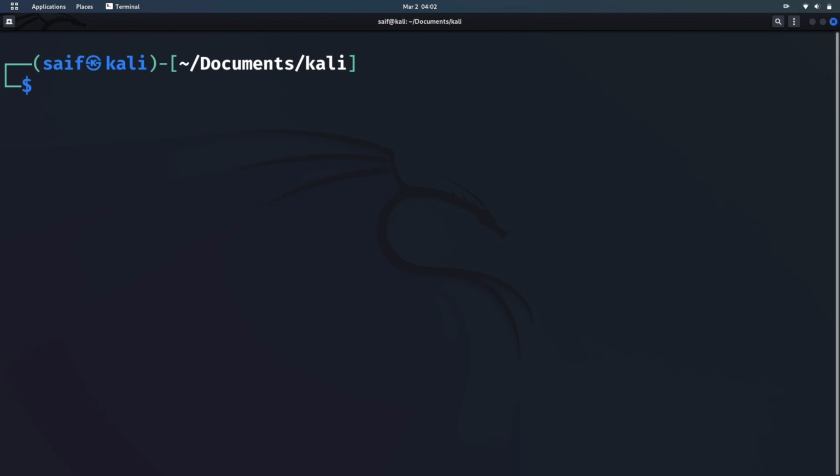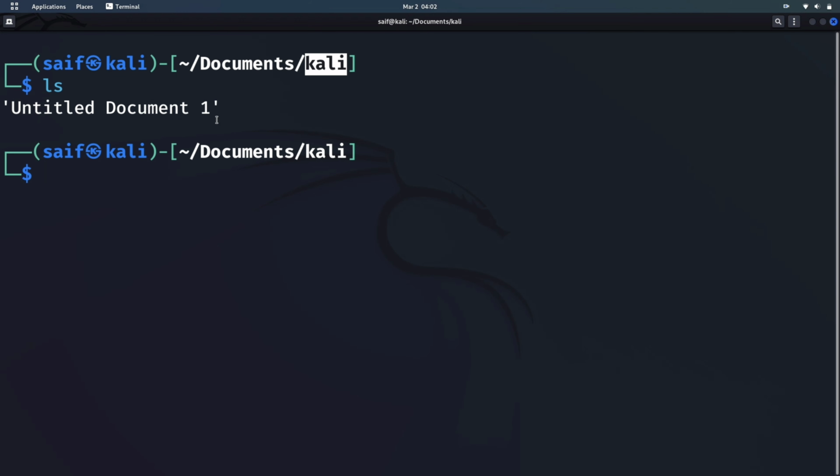And now another command that I want to show you here is the rm command. This command is used to remove a file from a particular directory. We are currently in the kali directory, and let's see what's inside this directory. So untitled document 1 is present here. Suppose we want to delete this file. How can we do that? Type rm and untitled, and then click tab, and it will automatically complete the name. Now hit enter.